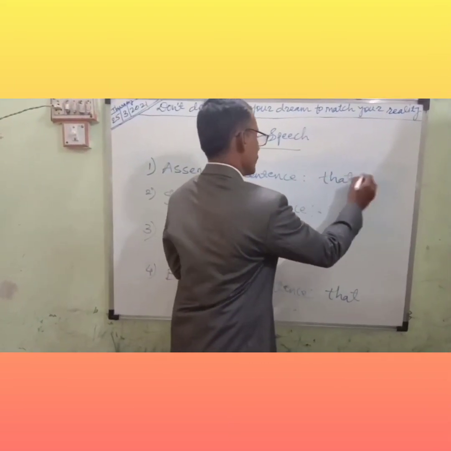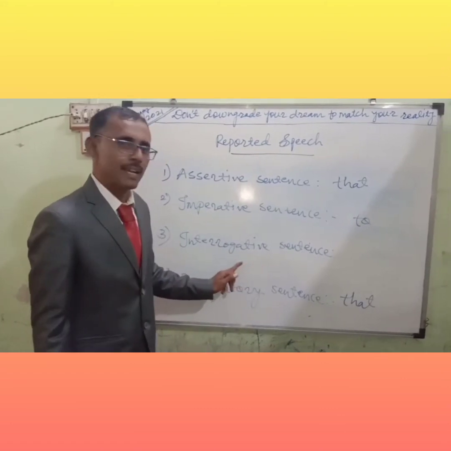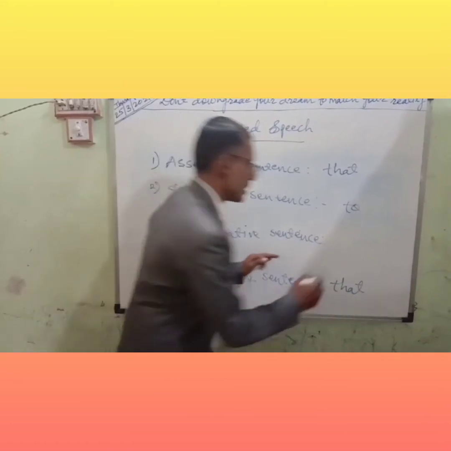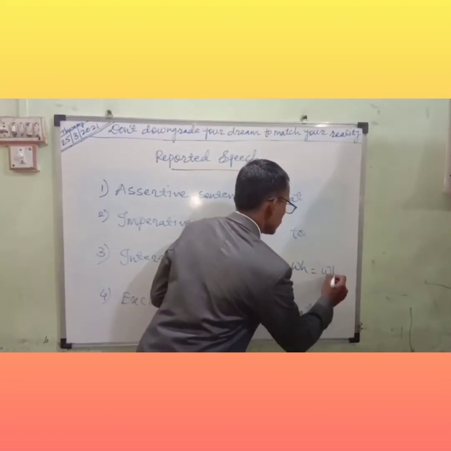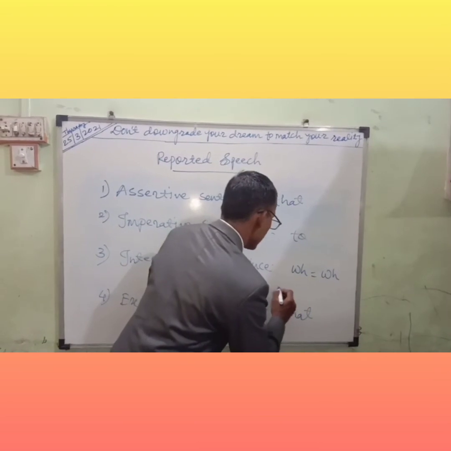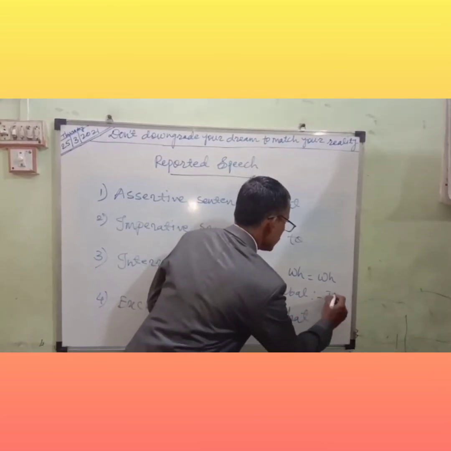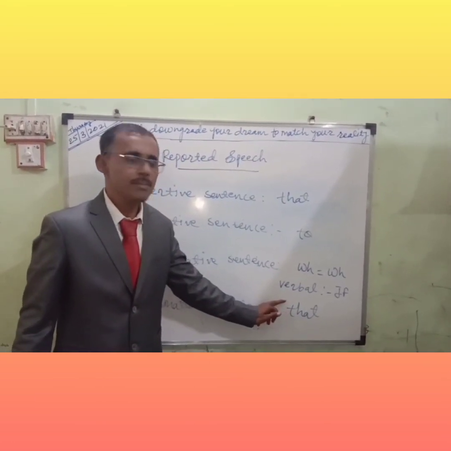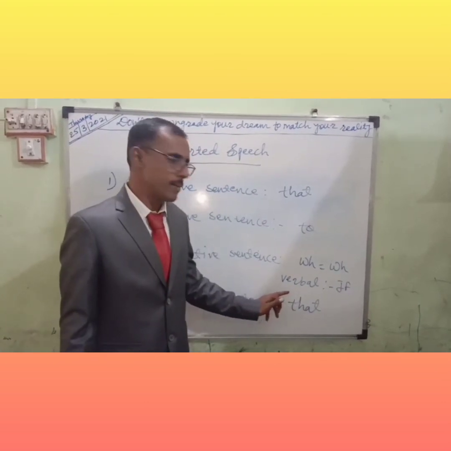No problem. And interrogative sentence has two types of interrogative. It's a little difficult. Interrogative sentence means WH interrogative and verbal interrogative. In WH interrogative, there is a WH word, and verbal interrogative means there is "if". Verbal interrogative means yes-no type question. Can I come in, sir? May I come in, sir? These are yes-no type questions. That time "if" is the connector. So we'll see all the examples one by one.